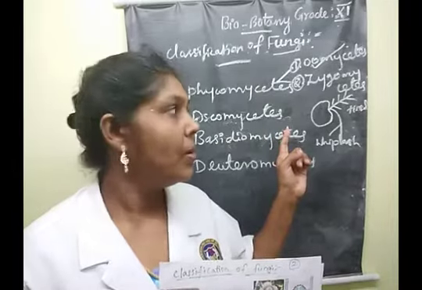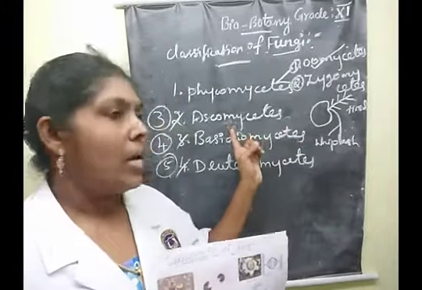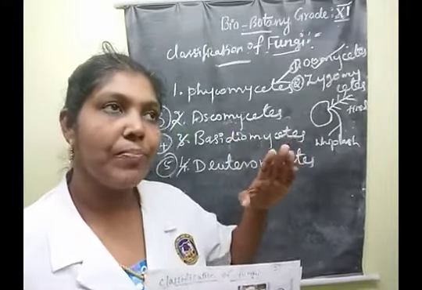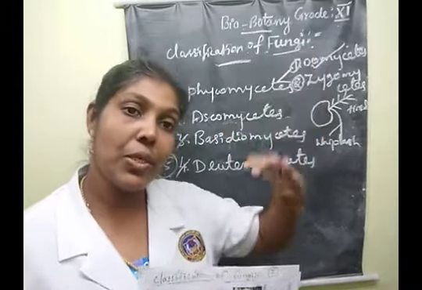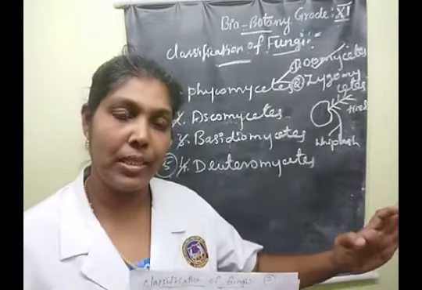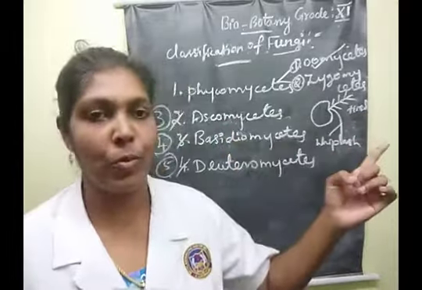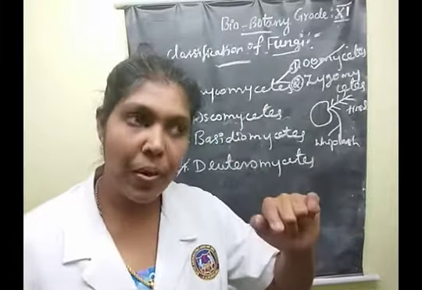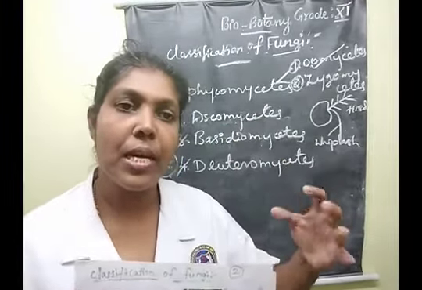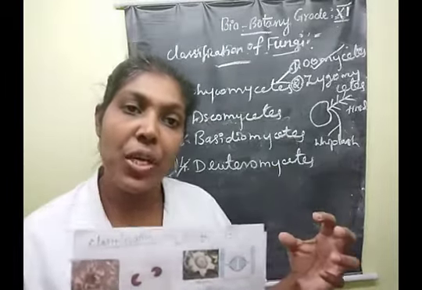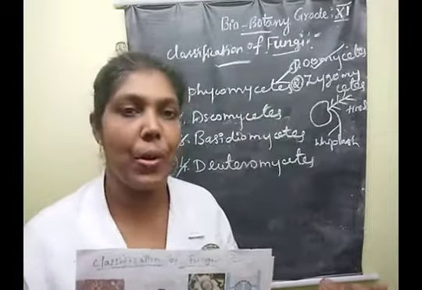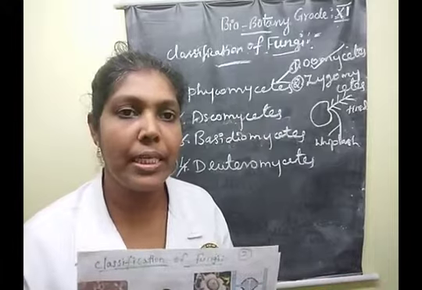For the asexual methods, we learned that all these methods occur except zoospores. Clear? For sexual methods, the reproduction is the fusion of two compatible nuclei. Very good. Understood, children?